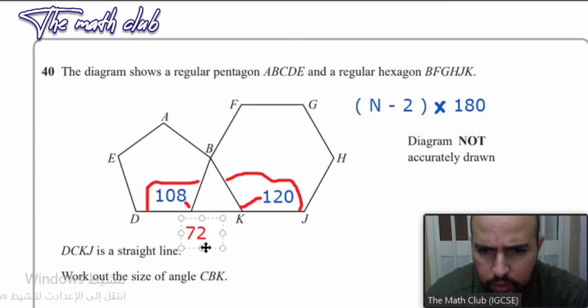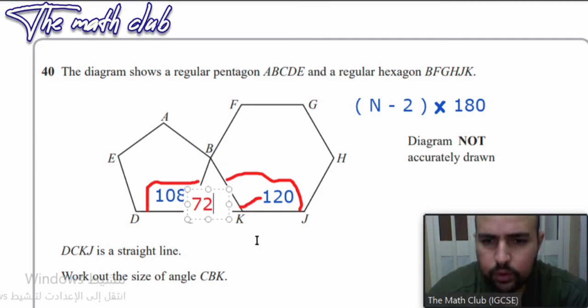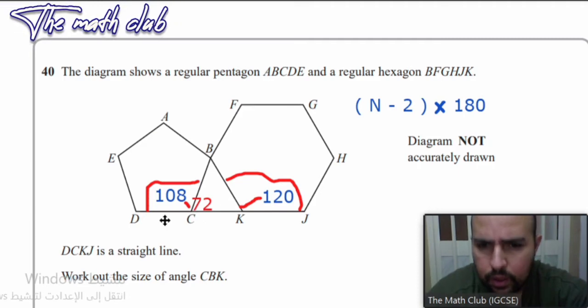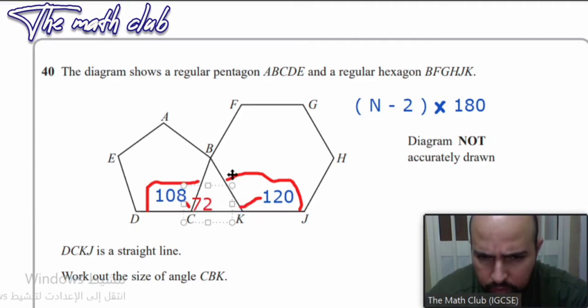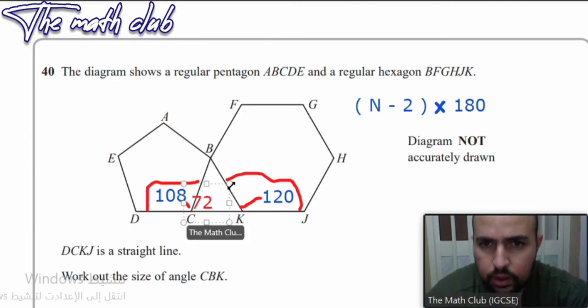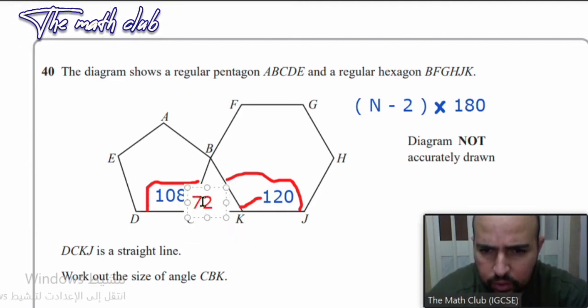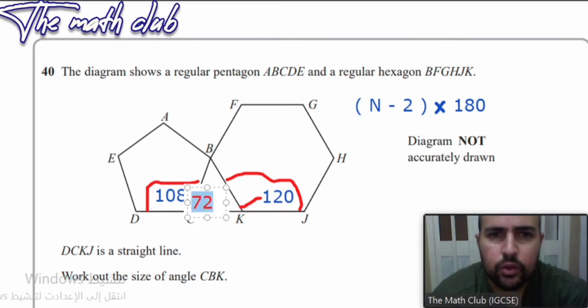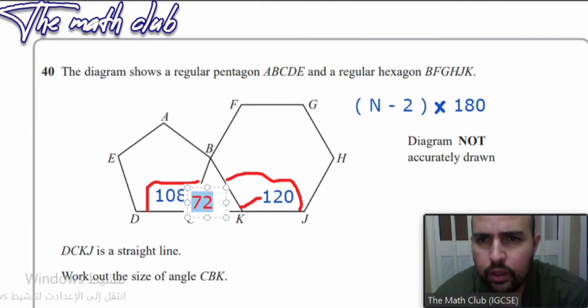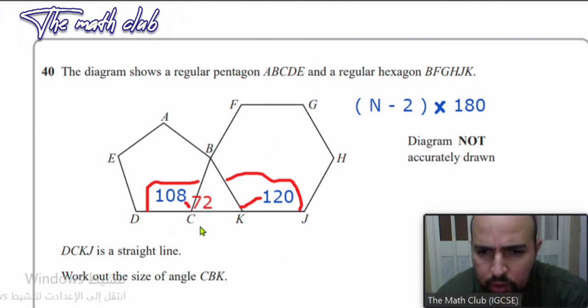Let's put it here outside, or here. Now I can select it and make the text smaller, that's okay. So this one is 72.